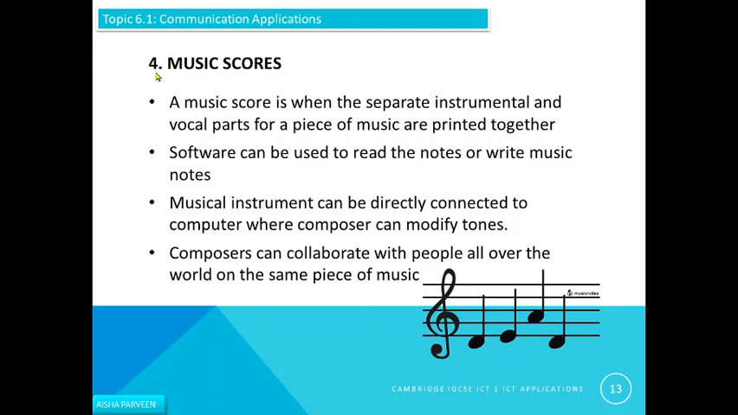Next way is music scores. A music score is when the separate instrument and vocal parts for a piece of music are printed together. Software can be used to read the notes or write the music notes. Musical instruments can be directly connected to a computer where composers can modify the tunes. You can directly connect any musical instrument to the computer, then you can edit your tones. Composers can collaborate with people all over the world. For example, many persons are working on the same piece of music and they are living in different countries, so they can collaborate with each other all over the world and make a single unit.